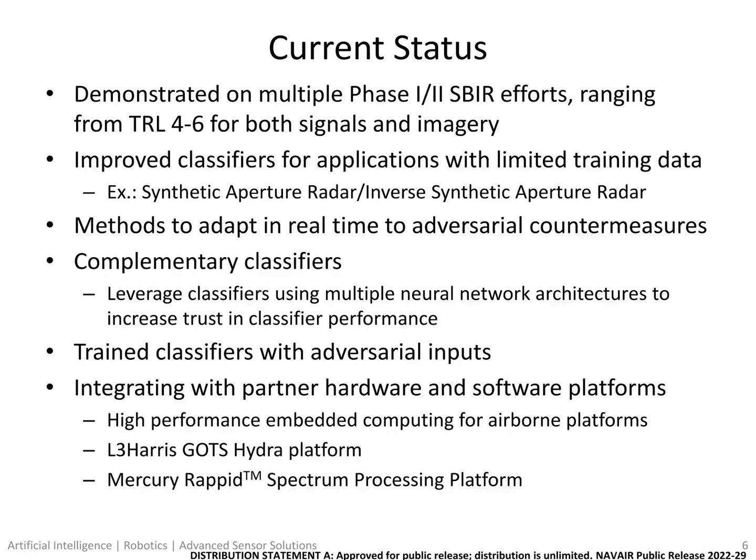We also improved classifiers for applications with limited training data, such as SAR and ISAR. And we have developed methods for systems to adapt in real time to adversarial countermeasures through the use of complementary classifiers. Complementary classifiers are multiple AI/ML methods, neural network architectures, to increase trust in classifier performance and training.